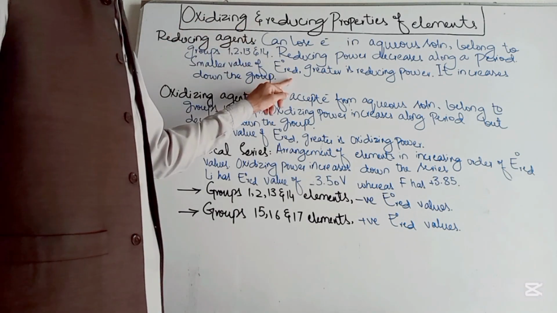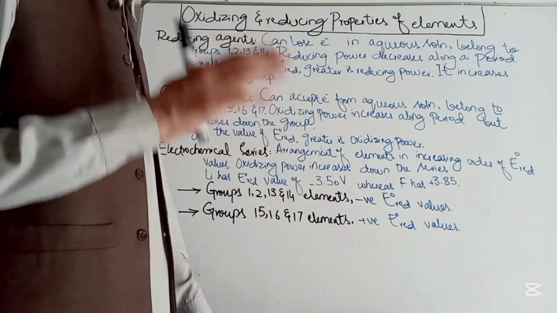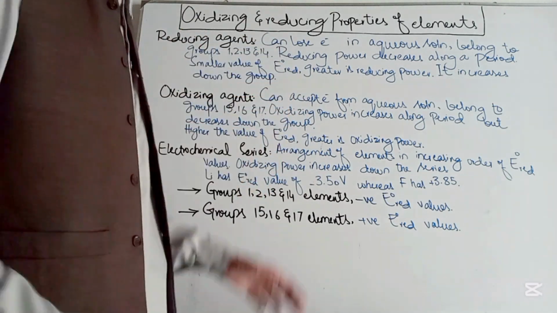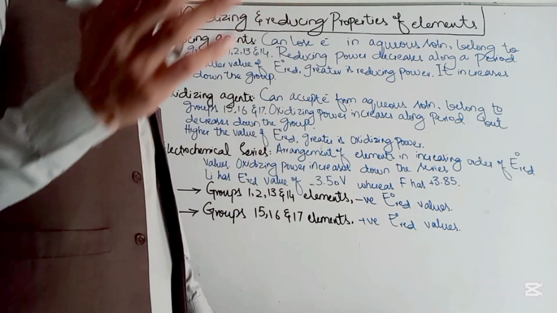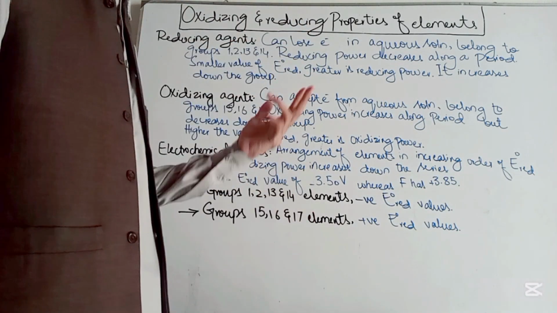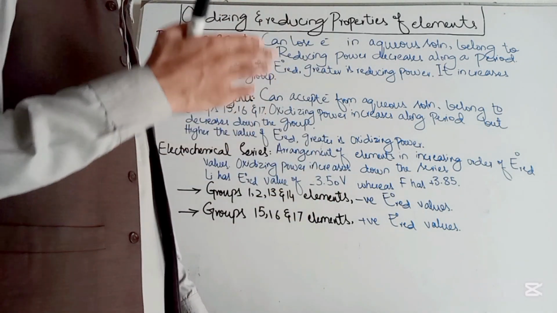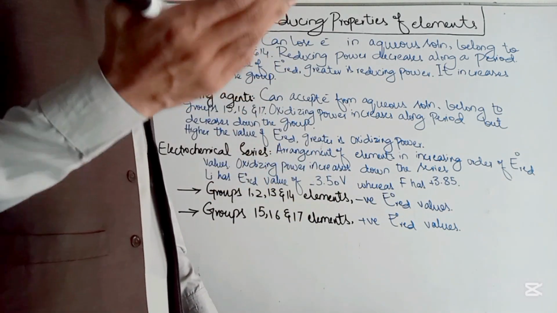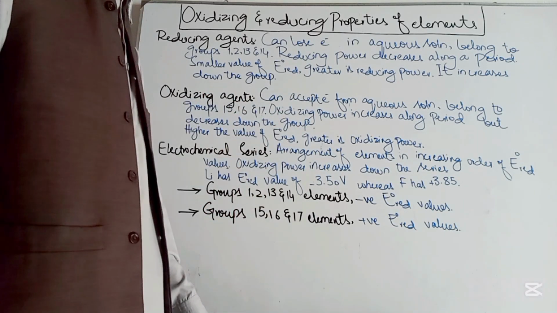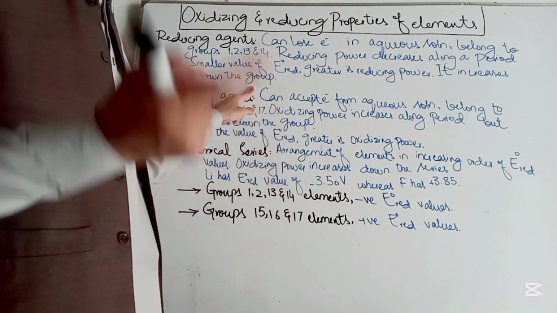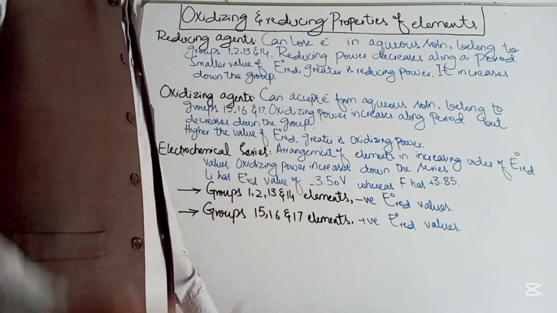They can lose electrons in aqueous solution. So a reducing agent is something that can lose electrons. It gives its own electrons to another species to get reduced. So a reducing agent is itself oxidized and it is reducing something else. Keep in mind that a reducing agent is itself oxidized and is helping something else to get reduced.